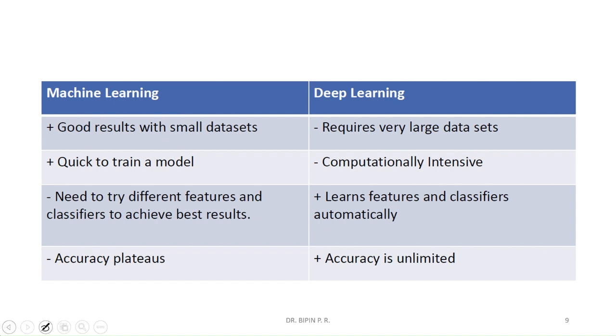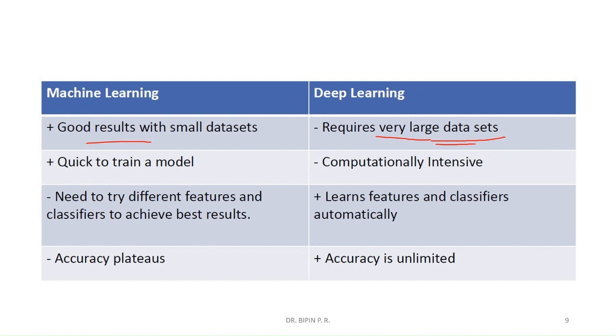If the data set size is small, you go for machine learning algorithms. If you have a large number of images available, that means a large data set is available, you go for deep learning.